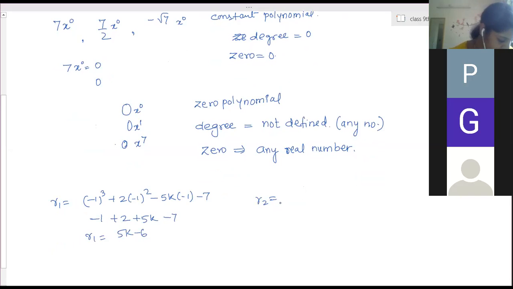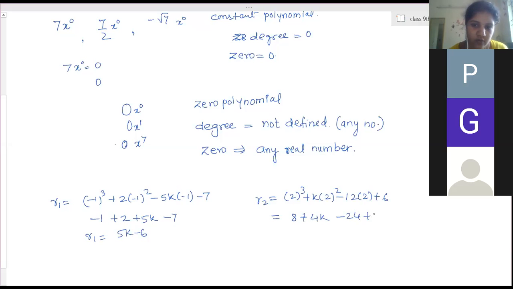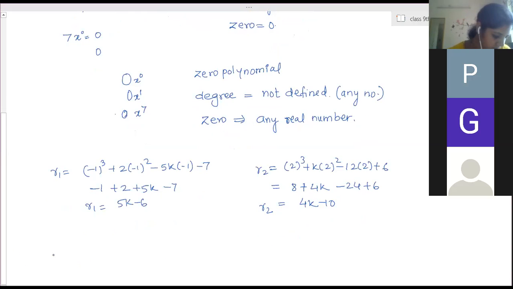And ma'am, R2 is at x equal to 2. You have to substitute in the second one. 2 cube plus k into 2 square minus 12 into 2 plus 6: 8 plus 4k minus 24 plus 6, so 4k minus 10 is R2. And then they are asking, if 2R1 plus R2 is equal to 6.